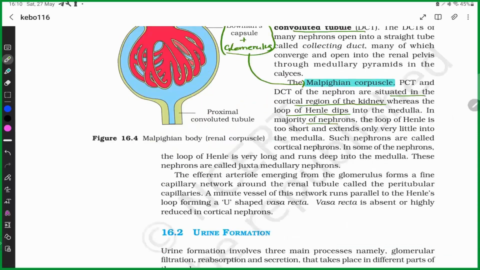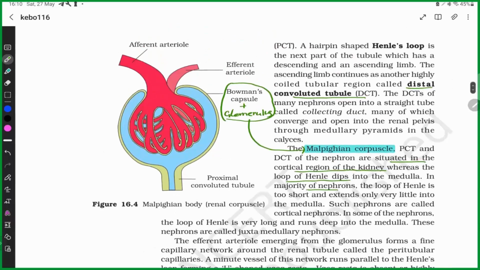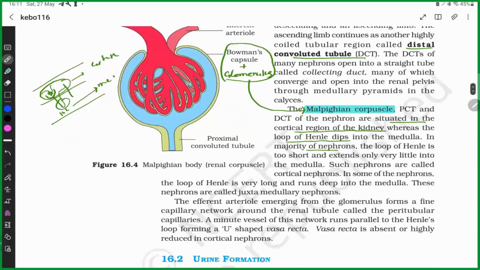You can see here, like this. If you divide it, this is the cortex, this is the medulla. So this is the Bowman's capsule, this is the glomerulus, this is the PCT, this is the loop of Henle. This is the DCT, this is the collecting duct. So these structures are in the cortex. This Henle's loop is in the medulla. Based on this formation, the nephrons are divided into two types.